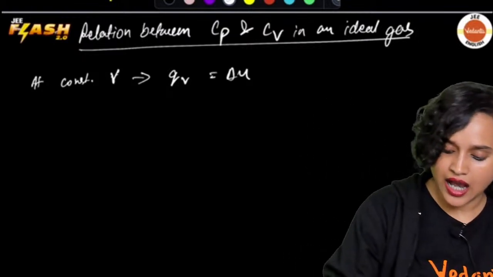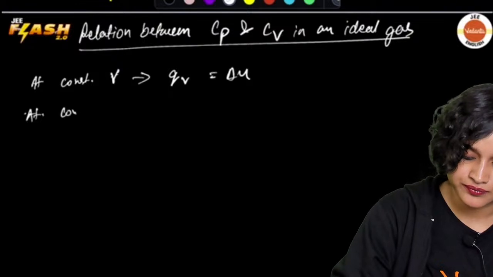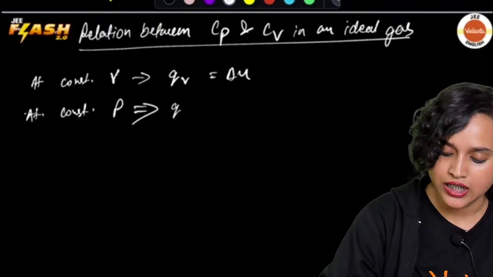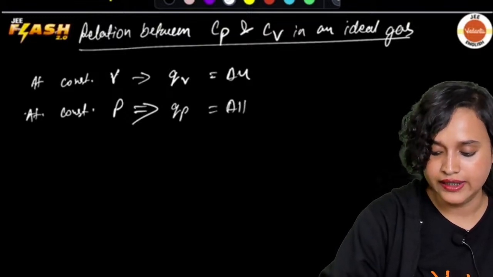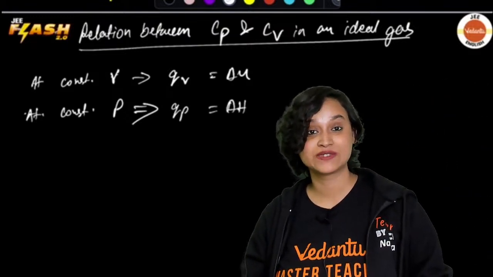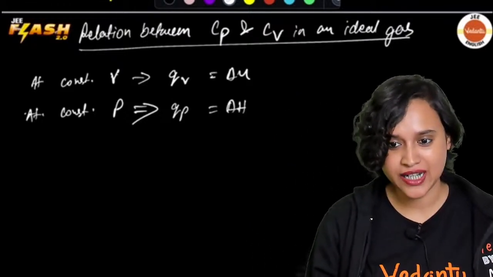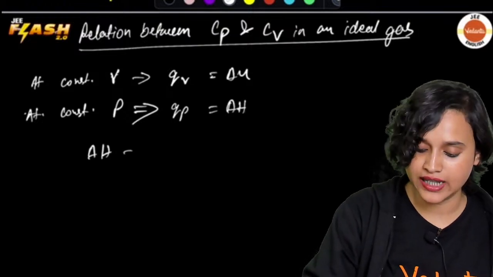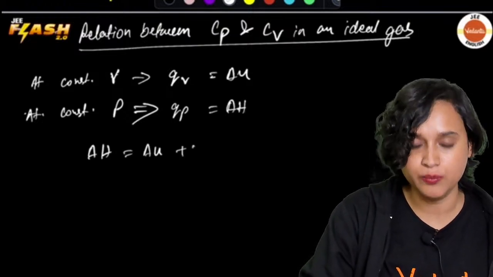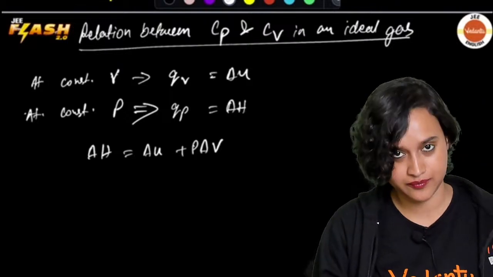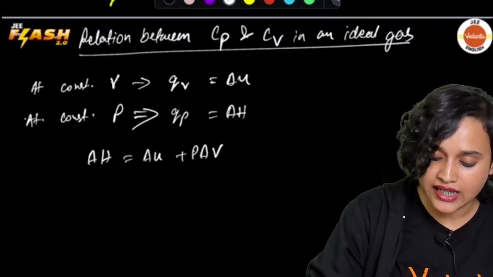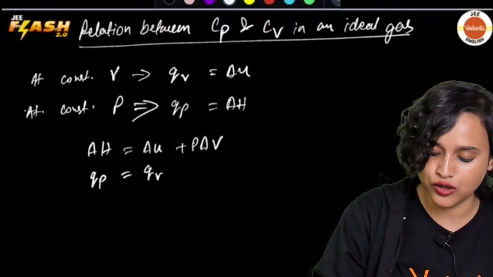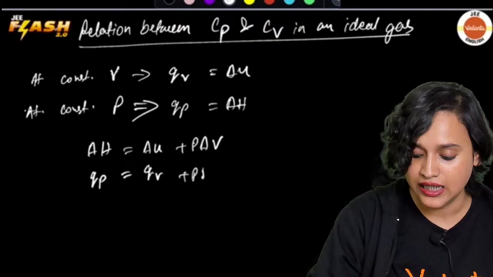Very good. Now at constant pressure, what am I going to have? I'm going to have QP is equal to delta H. Now everybody knows that delta H is equal to delta U plus P delta V, which means now my delta H is equal to QP, so I can write this as QP is equal to QV plus P delta V.